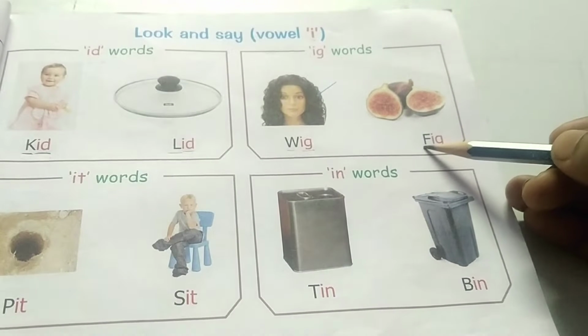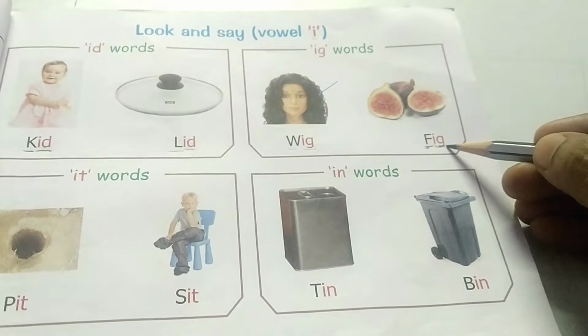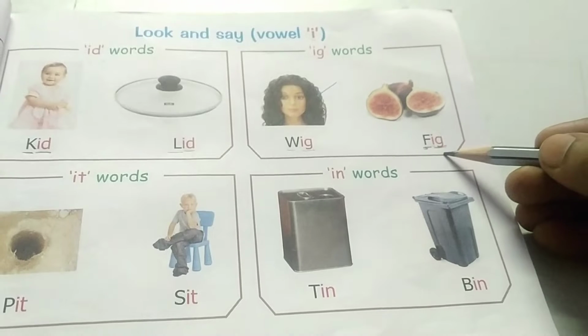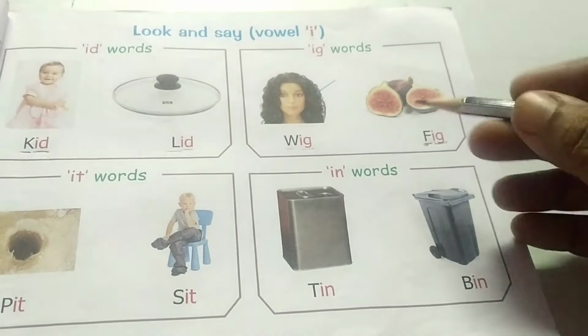Okay, shall we pronounce it? For F, what is the sound? F. And for IG, ig. F, ig, fig. F, ig, fig.